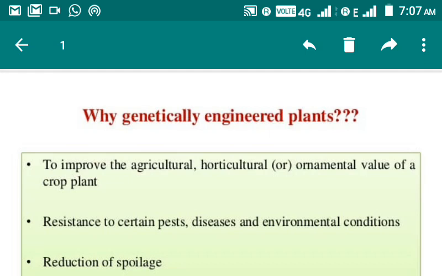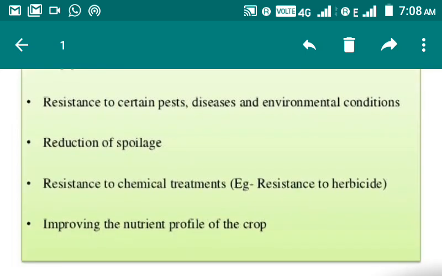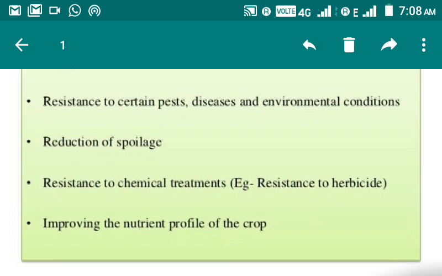Second is resistance to certain pests, diseases, environmental conditions. Next is reduction of spoilage. Next is resistance to chemical treatment, such as resistance to herbicide, and last is improving the nutrient profile, the nutrient value of a particular crop. So students, these are some of the points which compelled us to use genetically modified crops and plants.